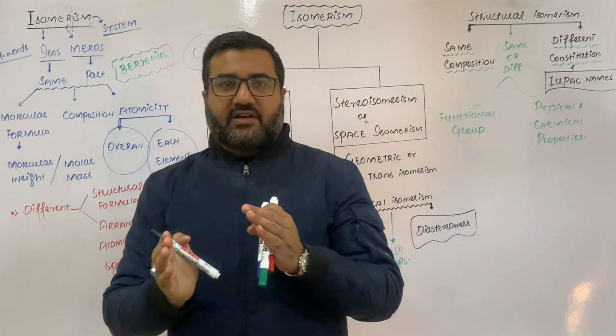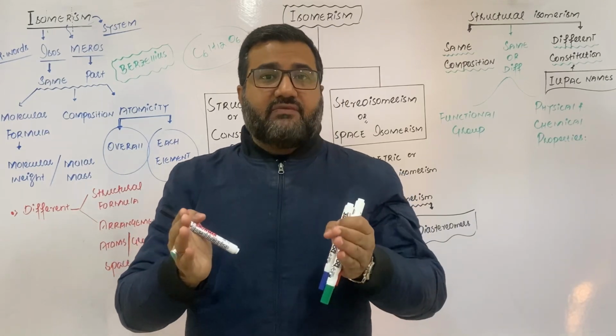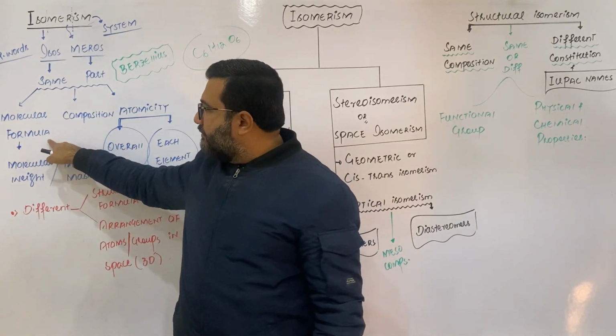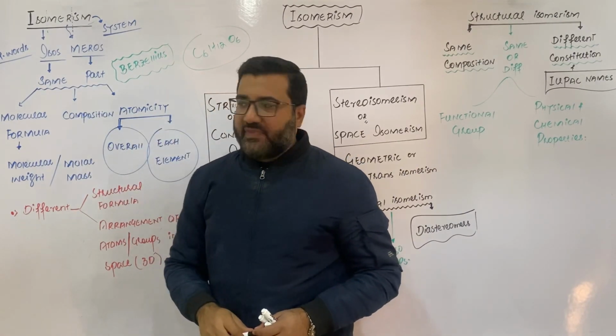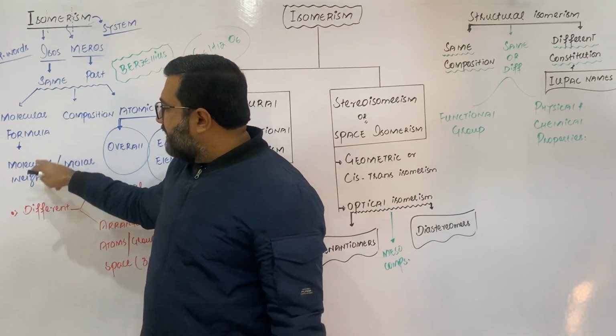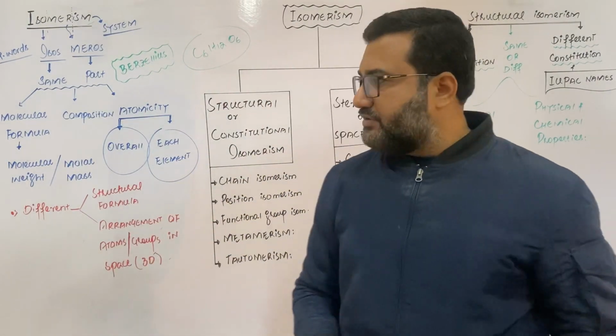So there are different compounds, but they share one part with each other, and that same part is their molecular formula, chemical composition or atomicity. When the molecular formula of two compounds is the same, their molecular weight or molar mass will also be the same.